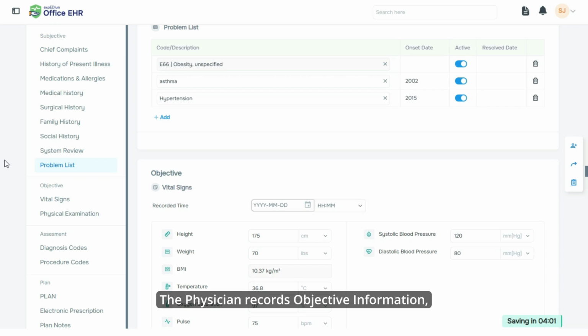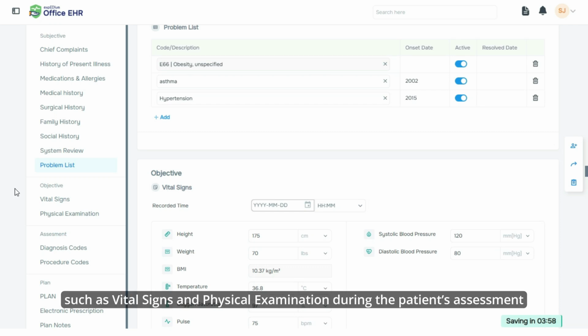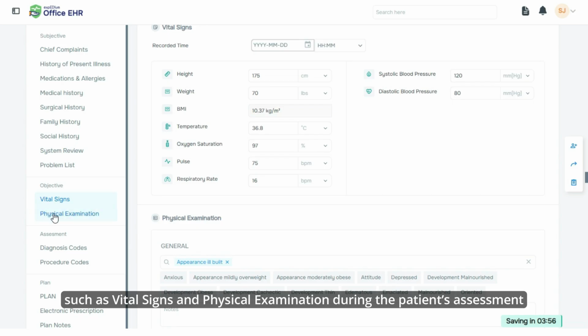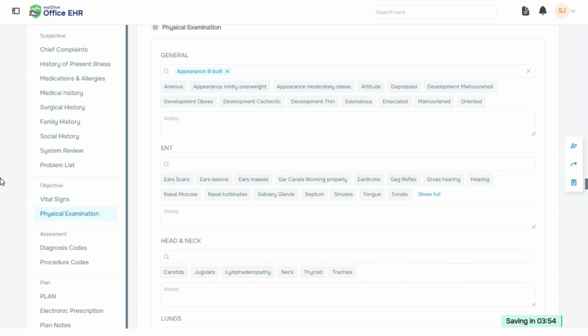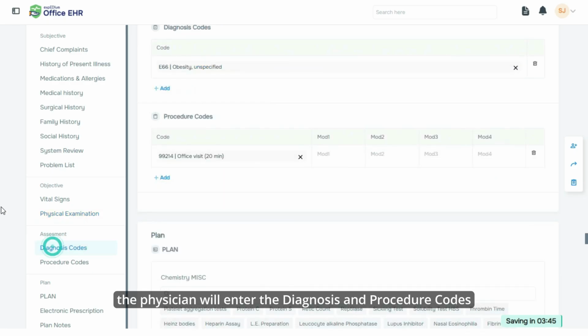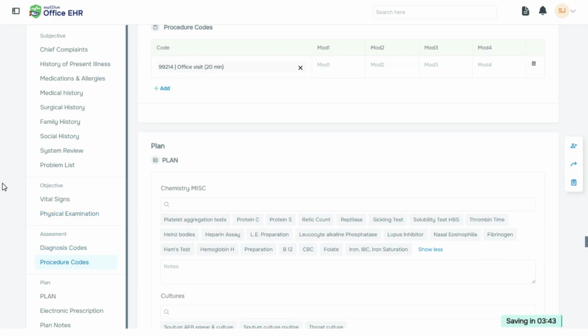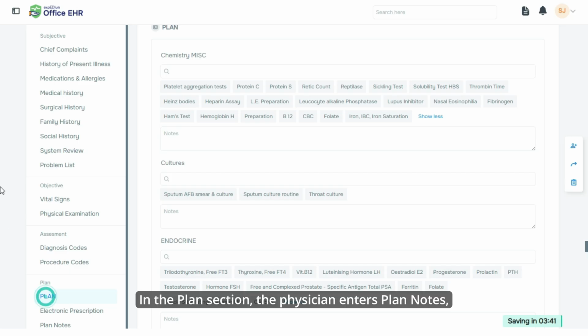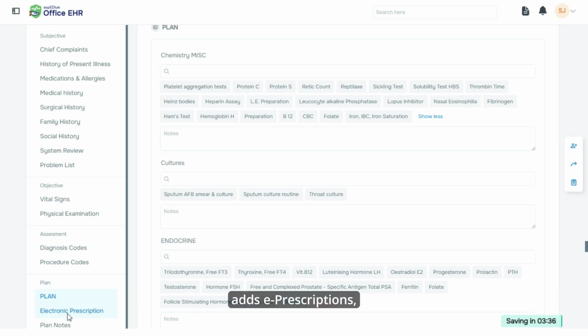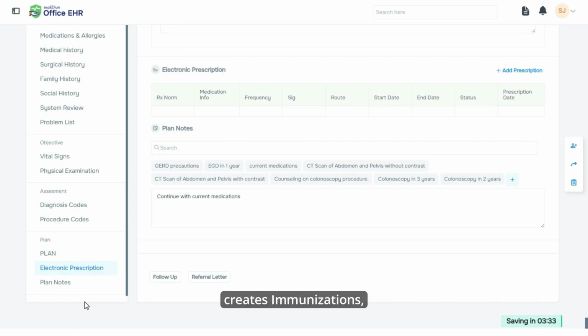The physician records objective information such as vital signs and physical examination during the patient's assessment. After the assessment, the physician will enter the diagnosis and procedure codes. In the plan section, the physician enters plan notes, adds e-prescriptions, creates immunizations, enters patient instructions, and updates patient educational resources.